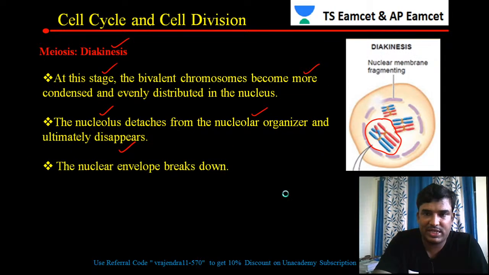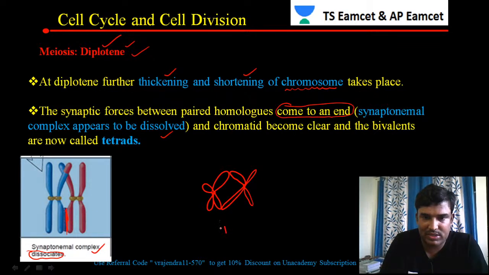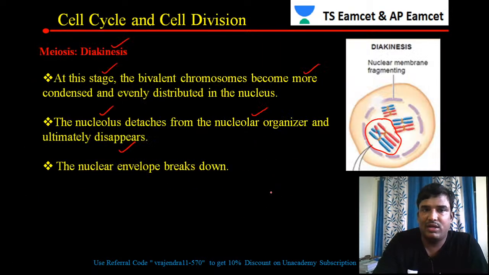What does terminalization mean? If you see this particular diagram, this is the synapsis. During synapsis, the chromosomes are attached along their full length like this through the synaptonemal complex. Now, the chromosomes will be attached only at the ends. Such a process is called terminalization. So terminalization takes place in diakinesis.